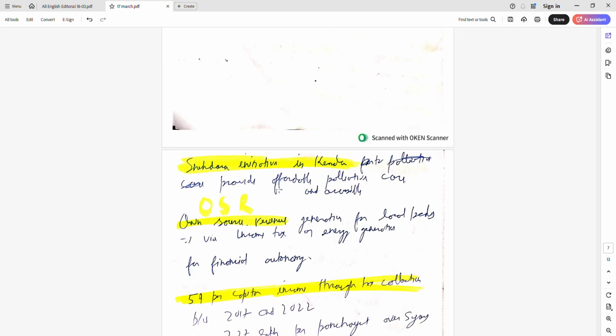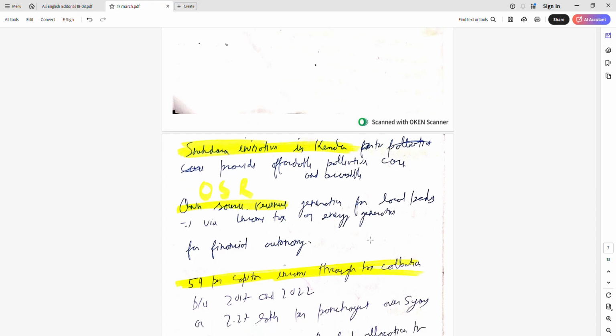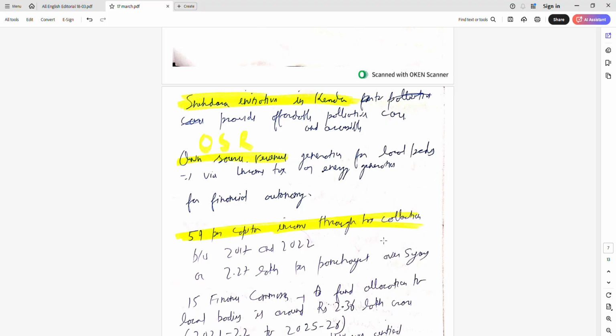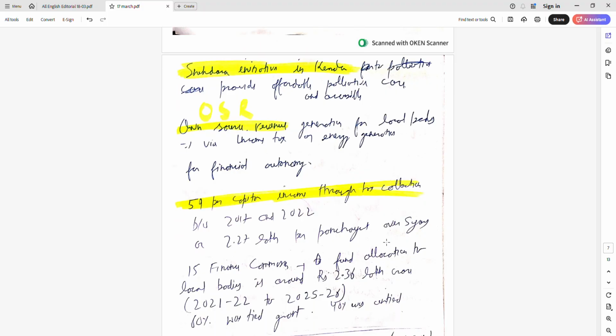What is own source revenue? Own source revenue here, in the economic context, means how local bodies are able to generate their own revenue, making them financially independent and sovereign. Examples are income tax, fines, some cess, or selling something like generating energy, water, or financial autonomy.